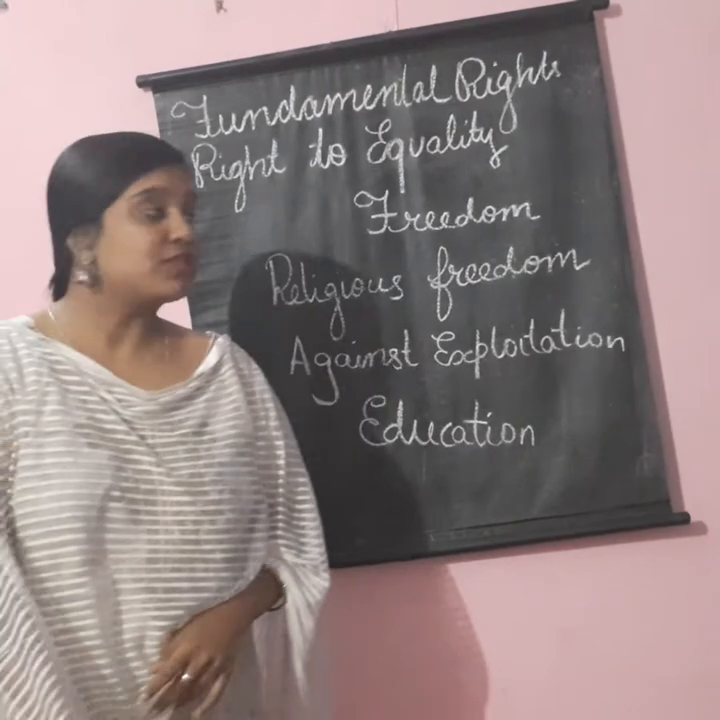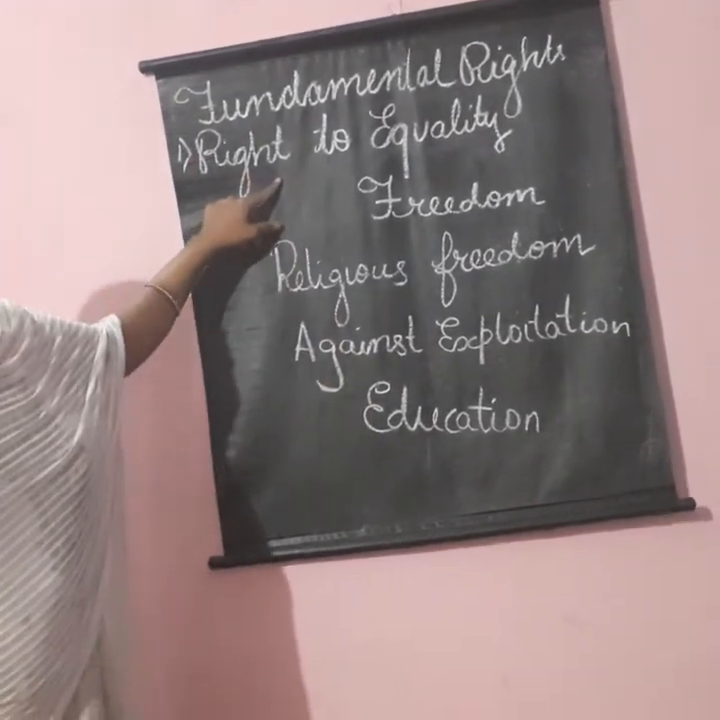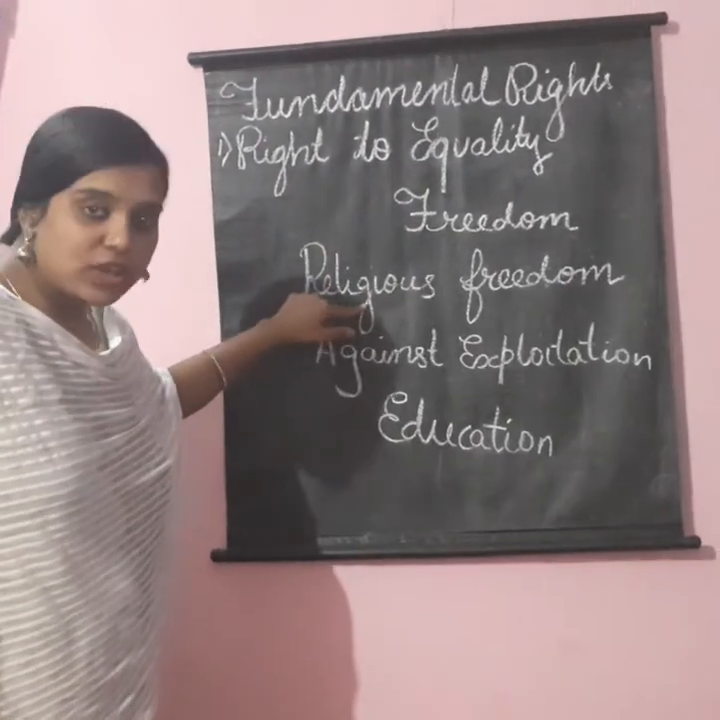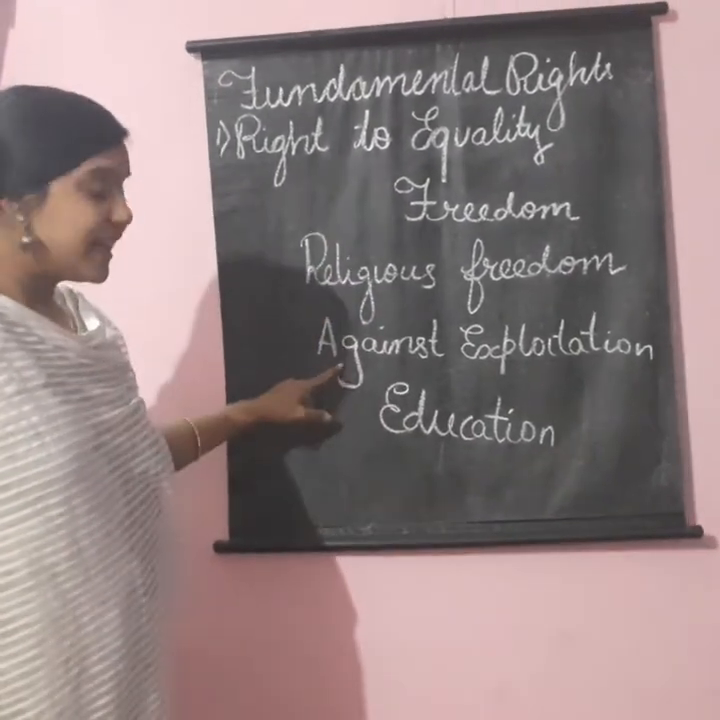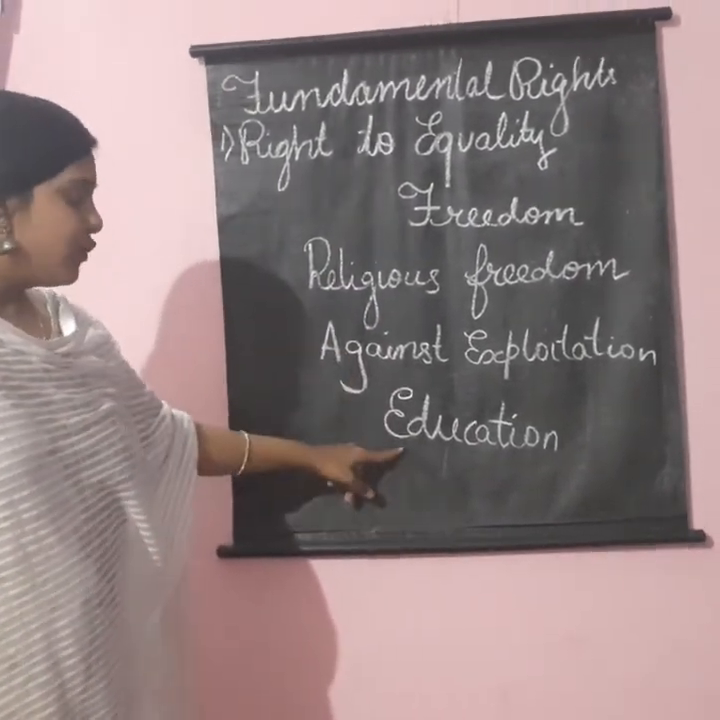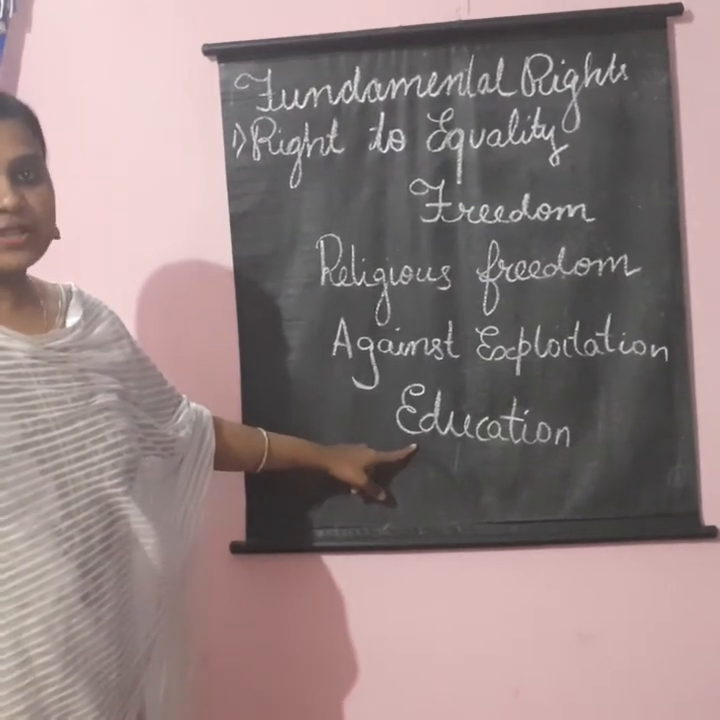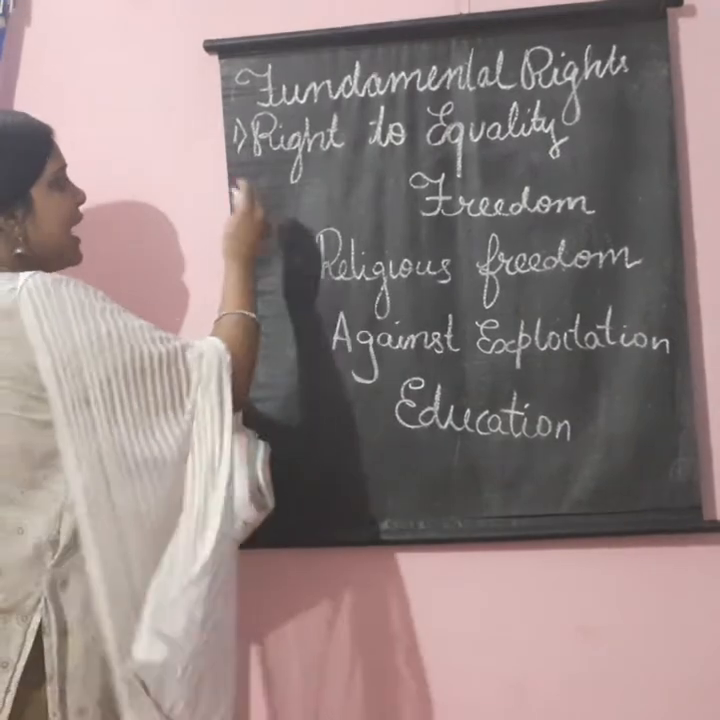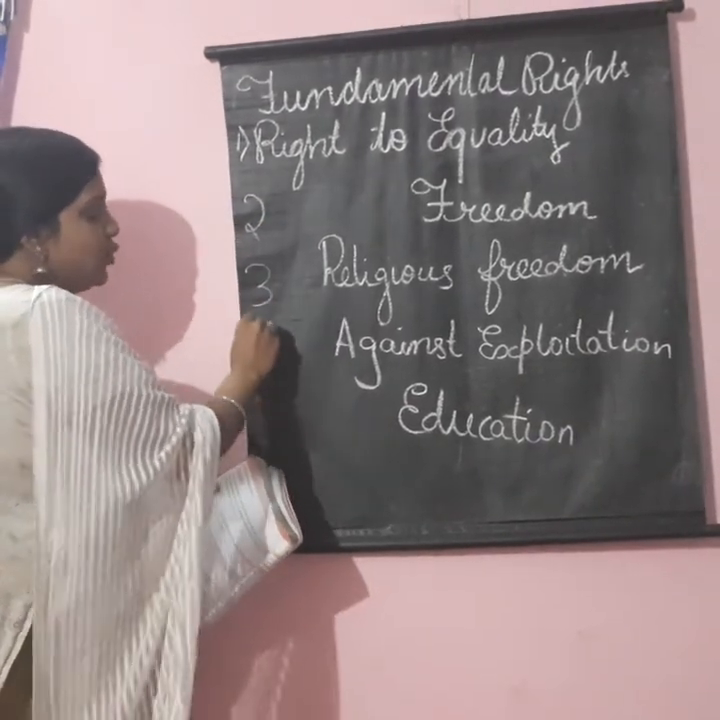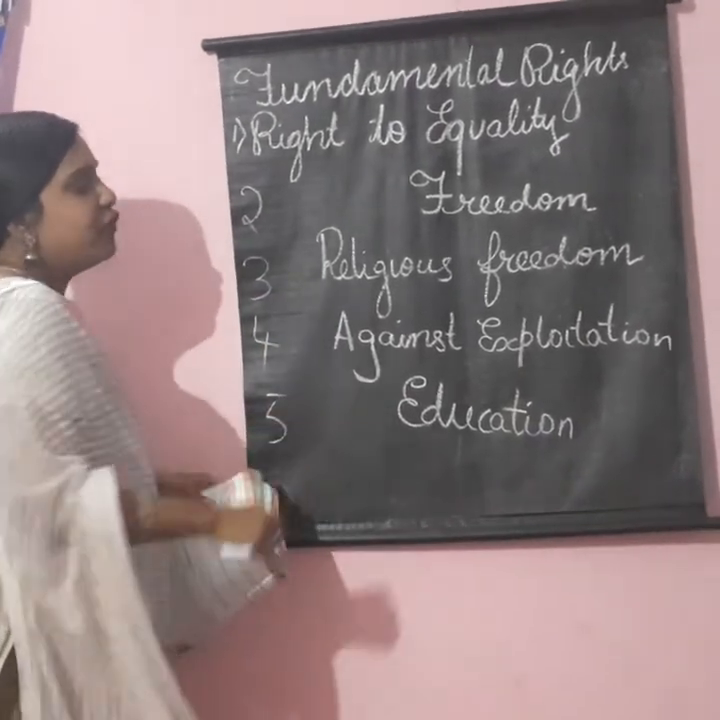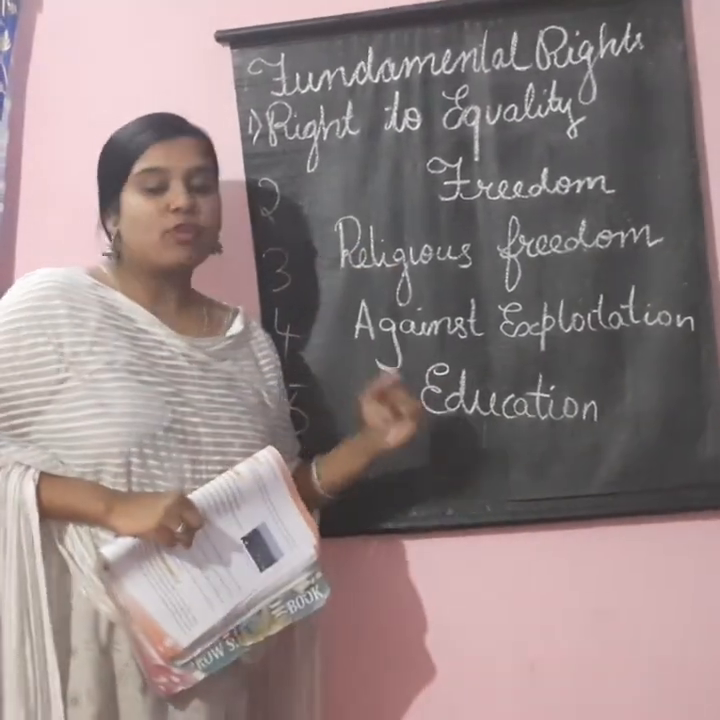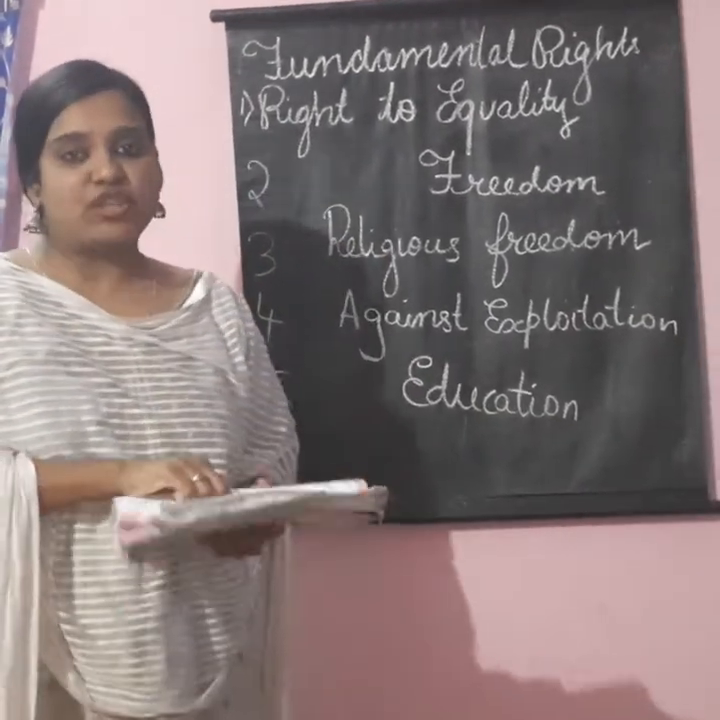Okay. Fundamental rights. What are the fundamental rights we have, children? We have right to equality, right to freedom, right to religious freedom, right against exploitation, right to education. These are the 5 rights we have right now. Okay, that is right to equality, right to freedom, right to religious freedom, right against exploitation, right to education.